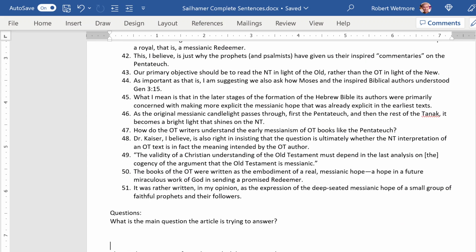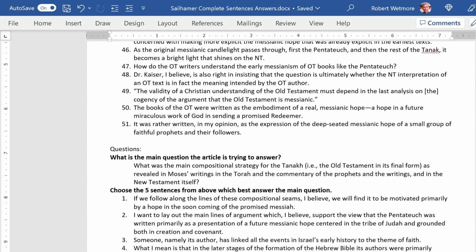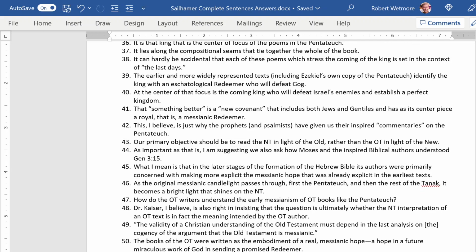Oops, that's not it though. So I'll move over to here. What was the main compositional strategy for the Tanakh, the Old Testament in its final form, as revealed in Moses' writings in the Torah, and the commentary of the prophets and writings, and in the New Testament itself? So looking at all these sentences, that's what I think the main question is. What was the main compositional strategy for the Tanakh, which is the Old Testament in its final form, as revealed in Moses' writings in the Torah, and in the commentary of the prophets and the writings, and in the New Testament itself? I think that's the question.